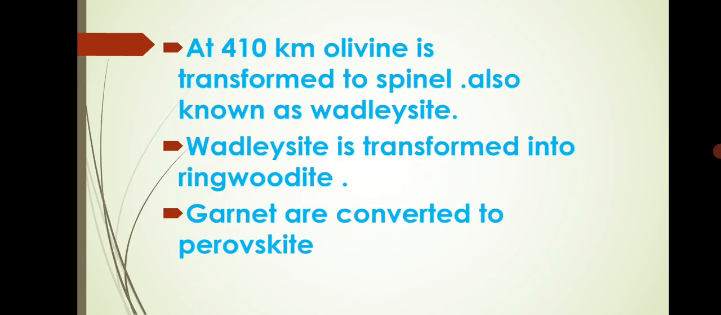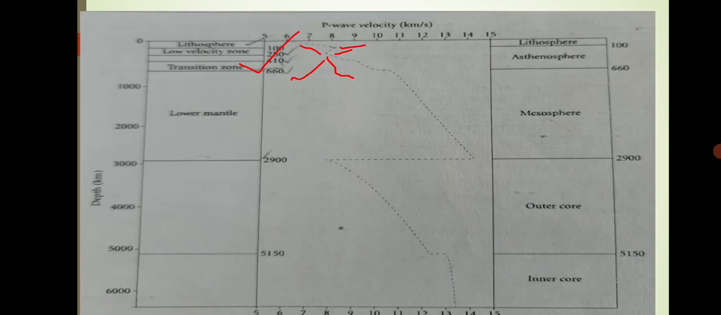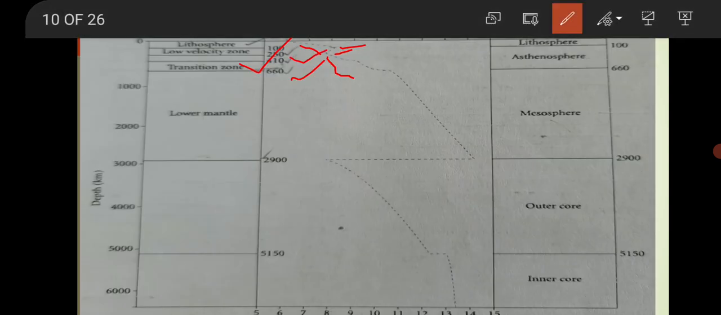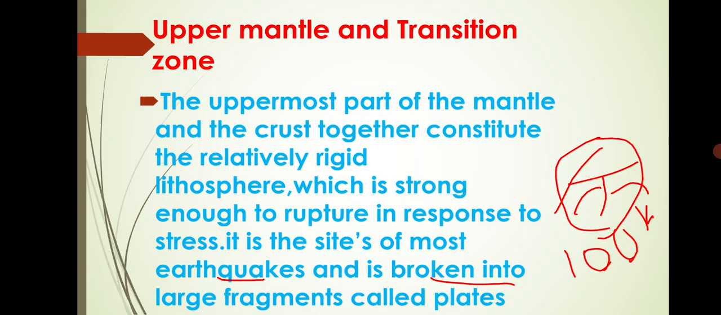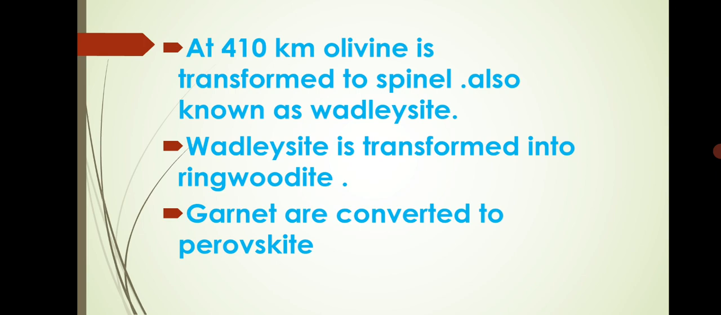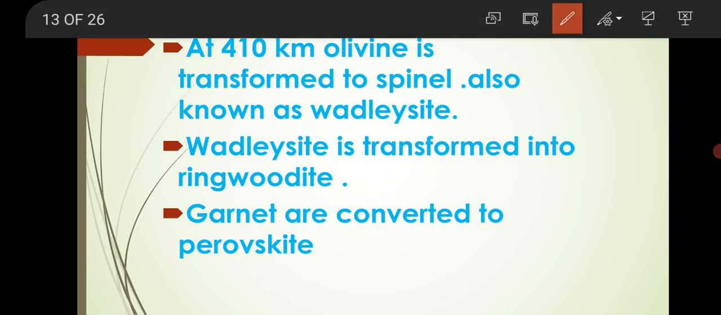Okay, at 410 kilometers, olivine is transformed to spinel, also known as wadsleyite. Wadsleyite is then transformed into ringwoodite.